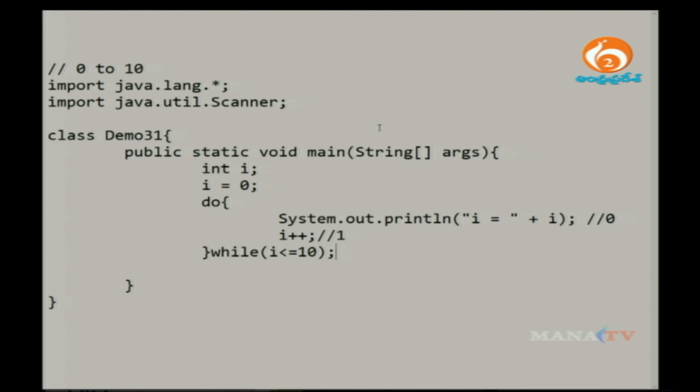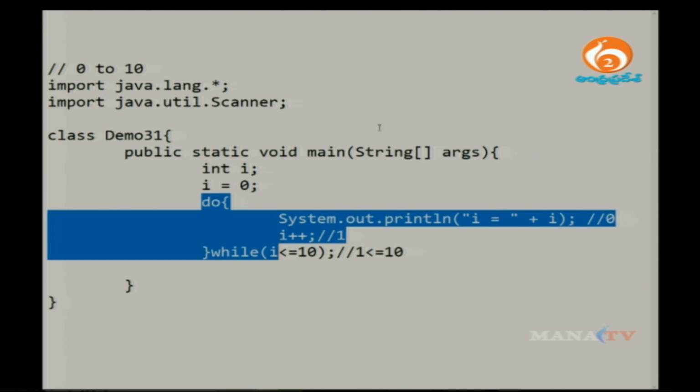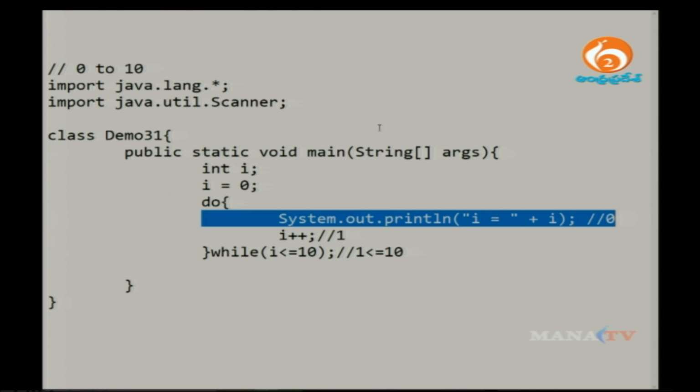So after that, the condition is checked: 1 is less than or equal to 10. Yes, the condition is true, right? So the control will never go back to the place where the do-while loop ends. It again goes to the place where your do block starts. So it goes to this place and executes this block of code again.